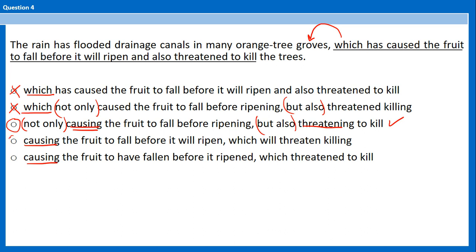What about the last two? Be careful with which again. Which can never be next to a verb or any verbal form. Which needs to describe a noun, and the noun needs to be before the comma. The last two are wrong. Okay, which doesn't make sense. So not only causing but also threatening is the best choice.